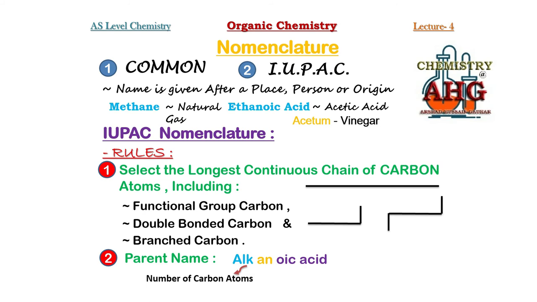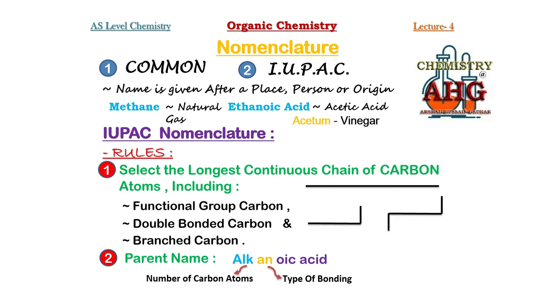The second part of the parent name tells us about the type of bonding. If it is ane, it means there is a single covalent bond. If it is ene, there is a double covalent bond. For example, pentanoic acid means it has 5 carbons and a single bond.